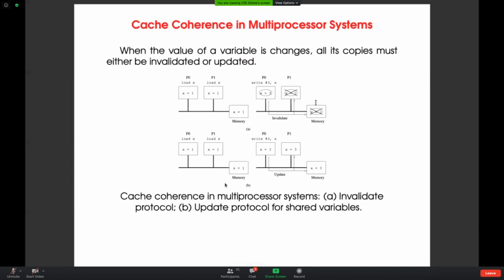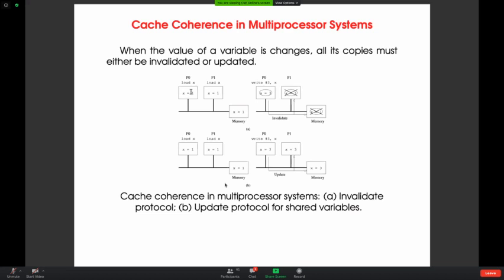If you look at that, there are two processors, P0 and P1, having the same copy x equal to 1, and the same value is also available in the memory, x equal to 1. So now the copy is clean, and it is coherent; it is the same across all locations. Now, suppose P0 wants to modify its own x value to 3.